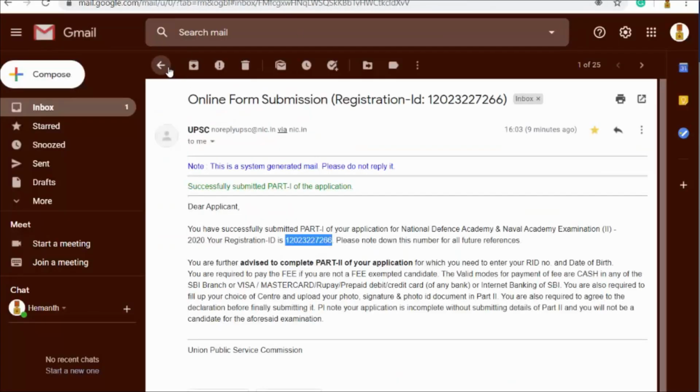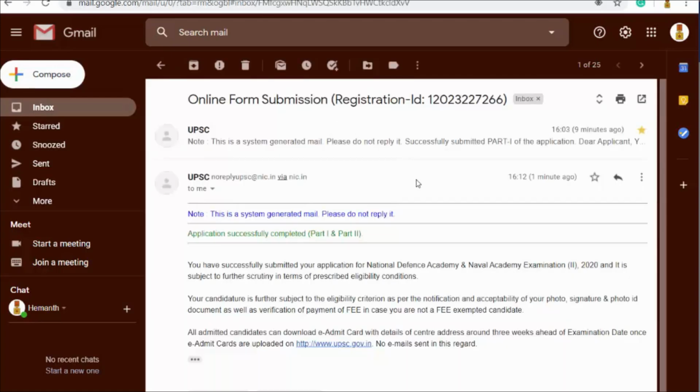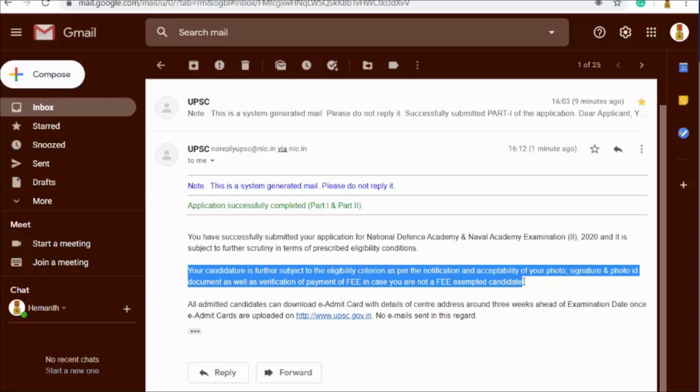You can go back and check for the email that you have got, and it also mentions that you have finished with a new one, application successfully completed, that both part 1 and part 2 are done. So your candidature is further subject to the eligibility criterion as per the notification and applicability of your photo, signature, photo ID document, as well as the verification of payment of fee in case you are not a fee exempted candidate.